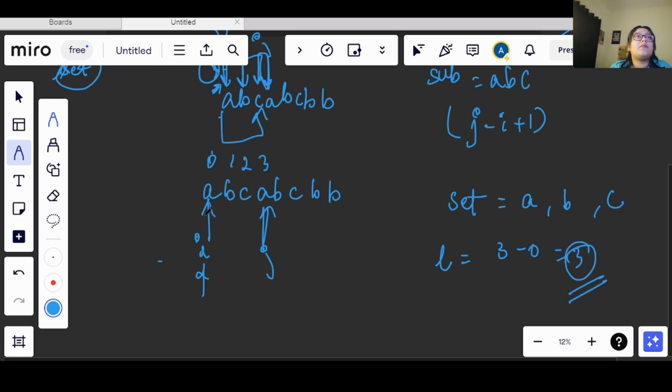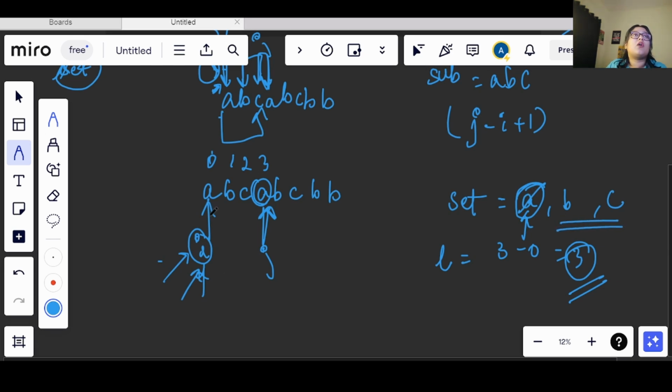Now what I will do is, I will check for this i. Once I am at this pointer, I will check if the character that I am on is already existing in the set, so I will pop that out using this i. So what I am doing is, I am not moving my i till I have found a duplicate character. So once I found out that I have a duplicate character, I will use this ith index to pop that out. So simply I will pop it out. What do I get here? I will be left with BC.